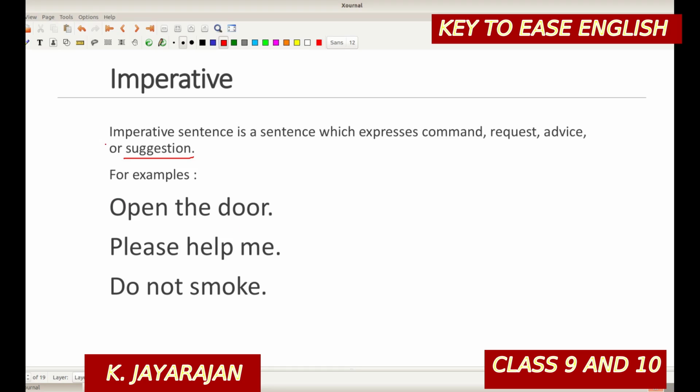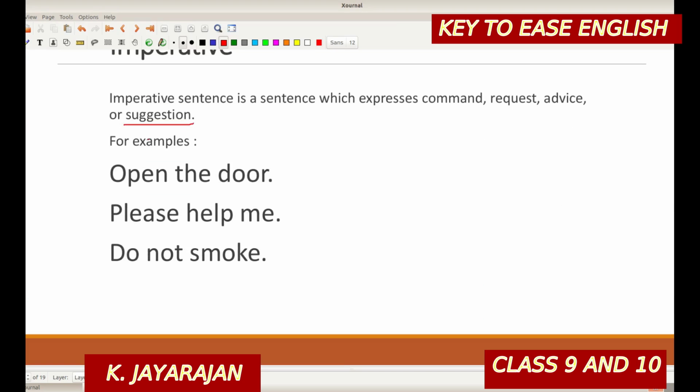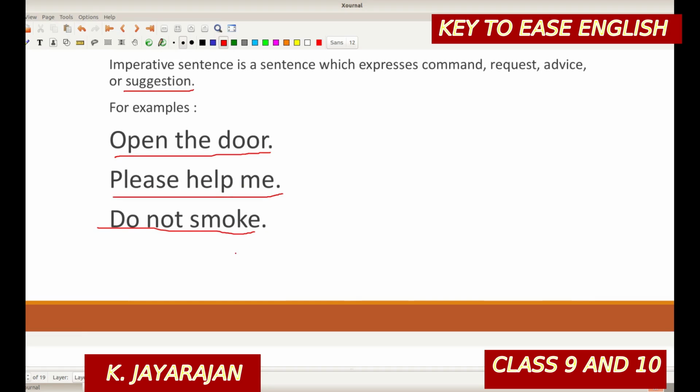Such imperative sentences were given in the previous class. I was telling you these are all imperative sentences. Here, "Open the door" is a command. "Please help me" is a request. "Do not smoke" is advice.